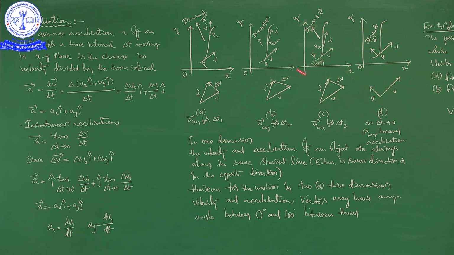These three graphs are indicating the average acceleration for time interval delta t1, for time interval delta t2 and for time interval delta t3.